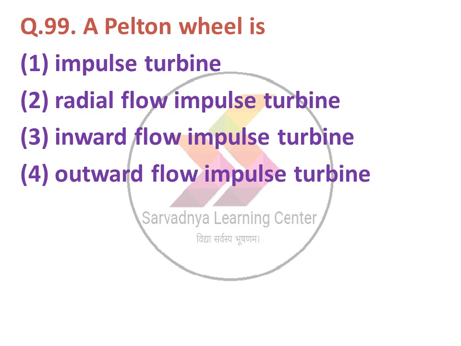The next question: a Pelton wheel is option 1 impulse turbine, option 2 radial flow impulse turbine, option 3 inward flow impulse turbine, option 4 outward flow impulse turbine. The Pelton wheel is only an impulse turbine. Option number 1 is correct, impulse turbine.